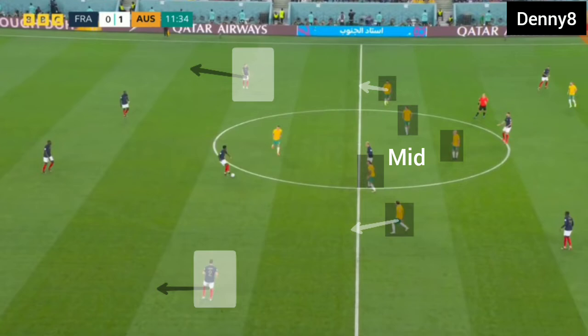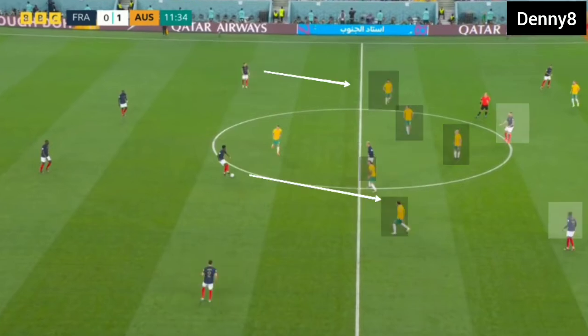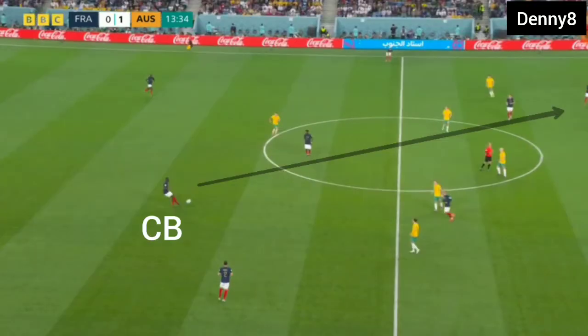But while Australia's midfield was pressing, France's fullbacks were being forced to operate deep. In open play, Australia were in midfield and defending narrow. Due to the narrow defending of Australia's midfield, the French forwards were unable to receive the ball between the lines. So the French centre-backs were being forced to attempt diagonal balls.